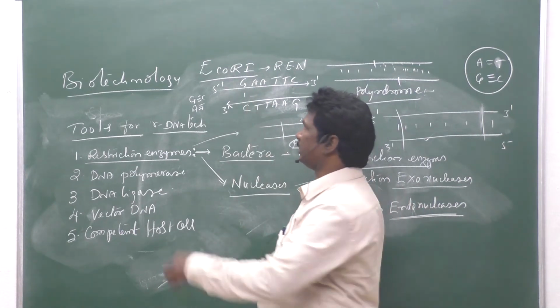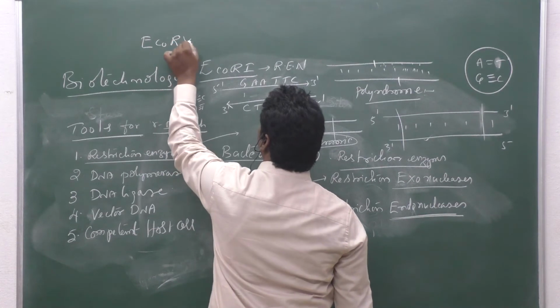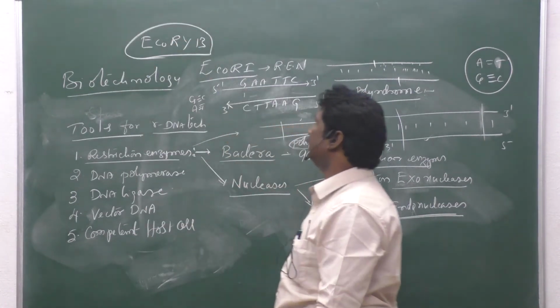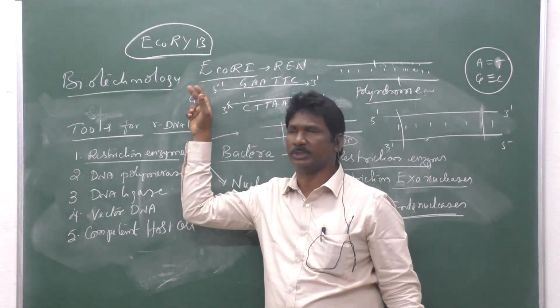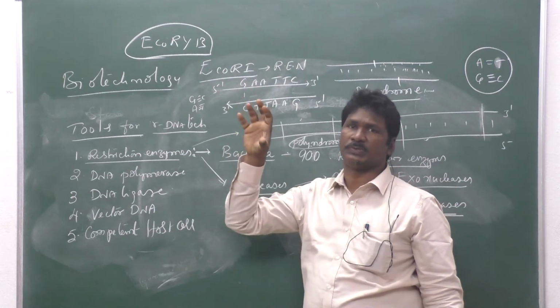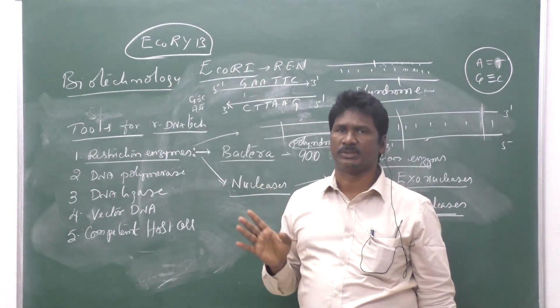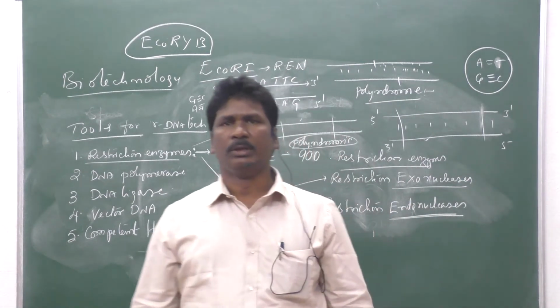So the full name is EcoRI. That is the true name of EcoRI. E stands for the genus name, Escherichia. Co stands for coli, Escherichia coli. R stands for restriction enzyme, and that is the serial number of the restriction enzyme within the E. coli.